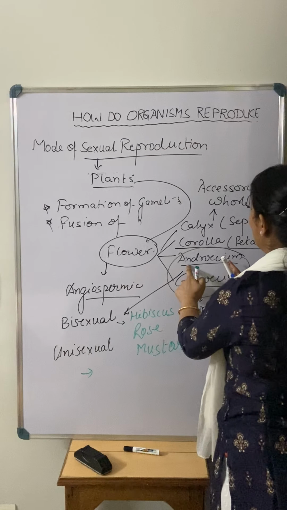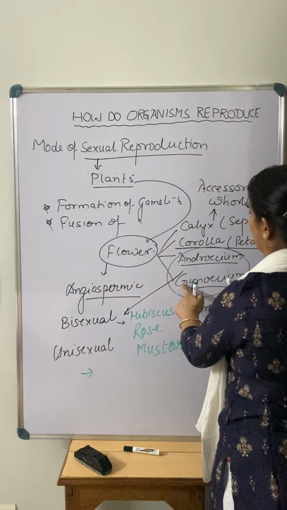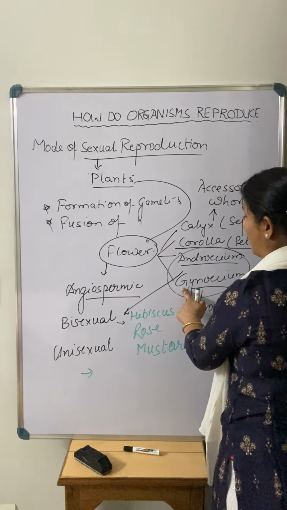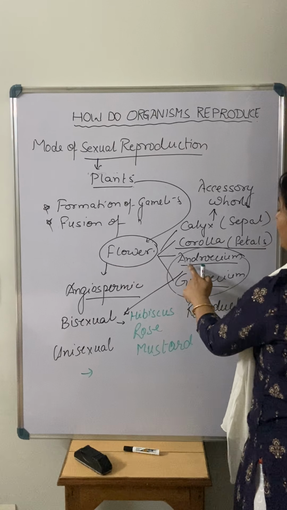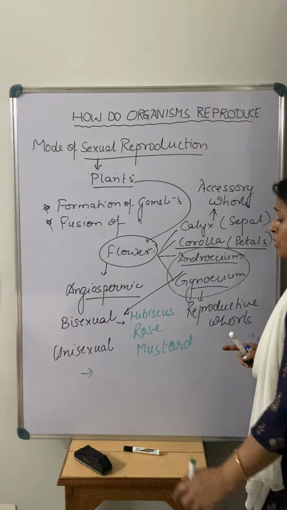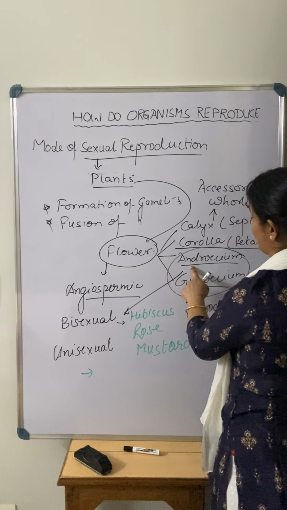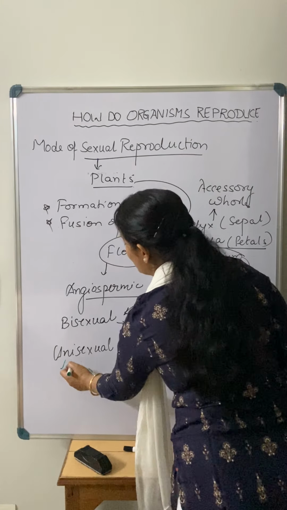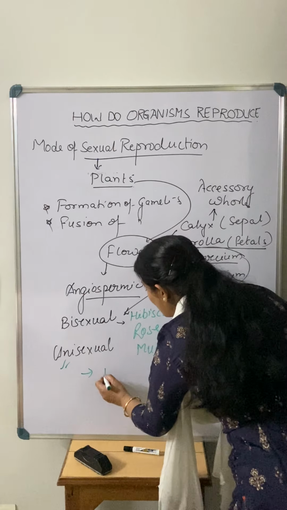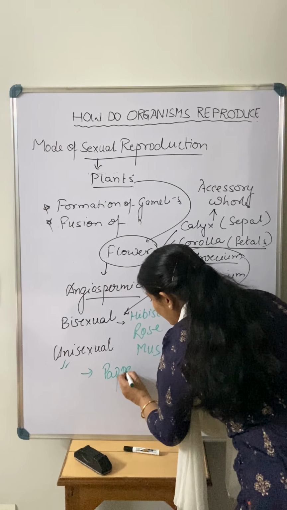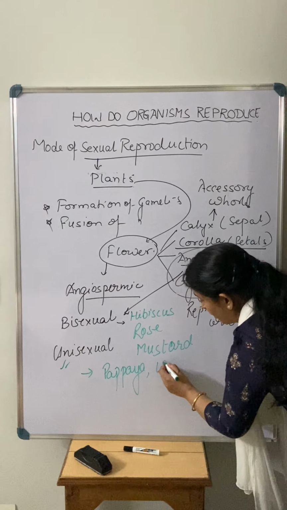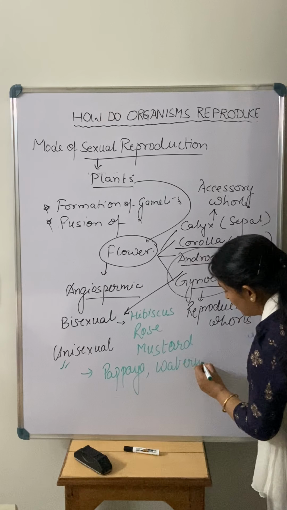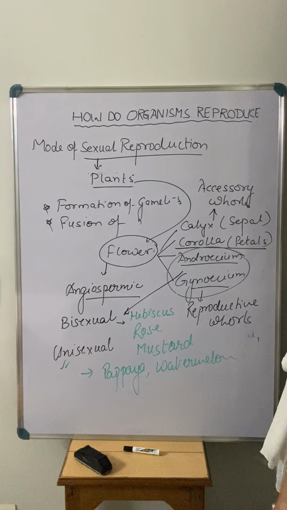Between these two reproductive parts of the flower, only one is carried by the flower. So they have either androecium or gynoecium. That type of flower is known as a unisexual flower. A very common example is papaya, then watermelon. These are the common examples of the unisexual flower, right?